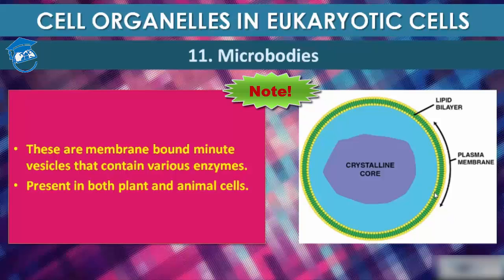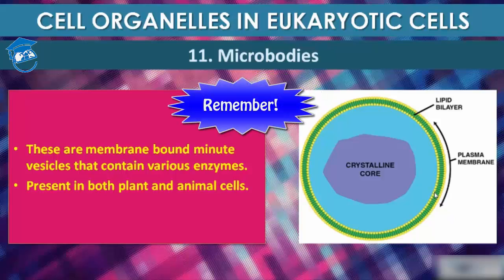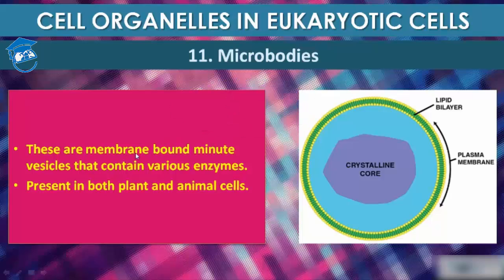The content of such structures may be amorphous, crystalline or fibrillar in nature. However, the enzymatic contents in them may vary. Based on their functional properties, they can be classified into peroxisome and glyoxysome. Okay, so this is about the microbody, that they are membrane-bound minute vesicles which are present in both plant and animal cells, and they contain various enzymes. And based on their functional properties, they are classified into peroxisomes and glyoxysomes. I will now give you what is peroxisome and glyoxysome.